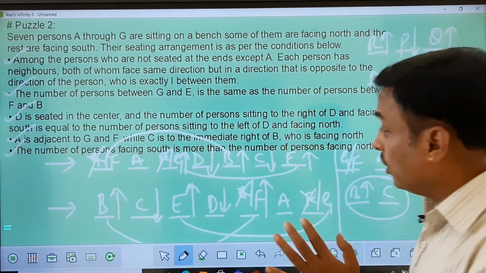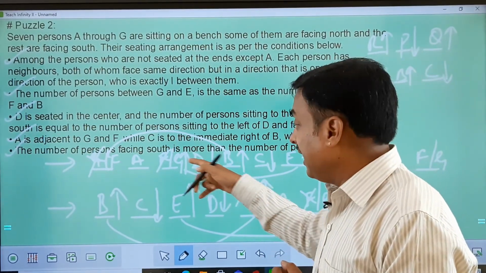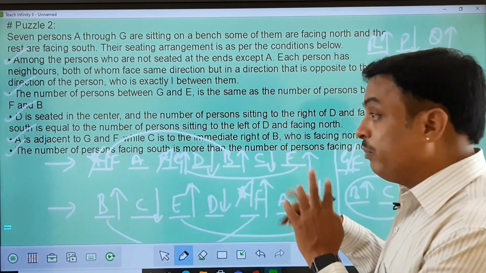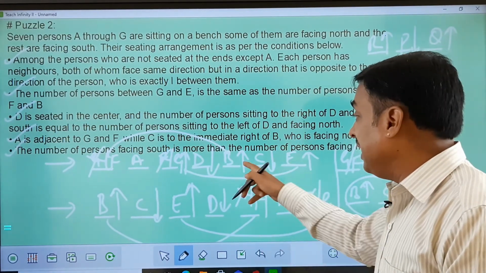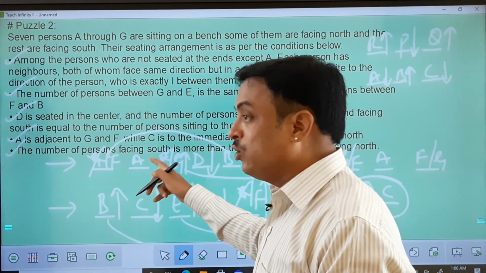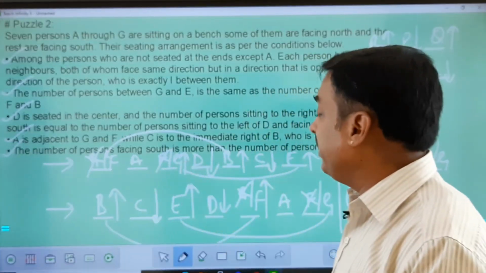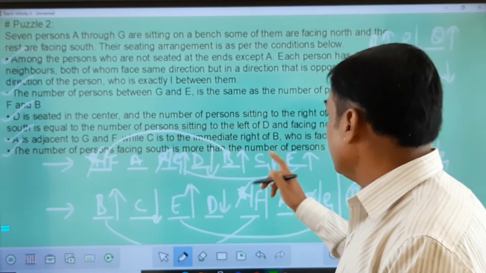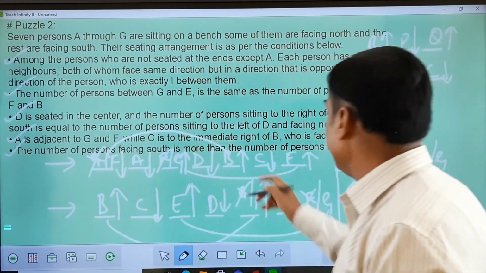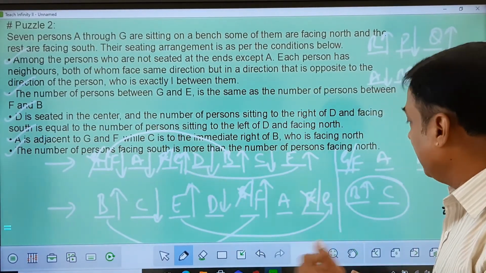Now finally I need to also understand in which direction each person is facing. See, this is D, right side of D, number of people facing south. Left side, number of people facing north. Here you see, on the left side there are 2 people facing north. So on this side I need 2 people facing north. So in that case, where will be F, where will be A is what I need to understand. So I need 2 people facing south. So those other two people will be facing south here because there are 2 north here. There have to be 2 south here in that case. So that ends my arrangement.